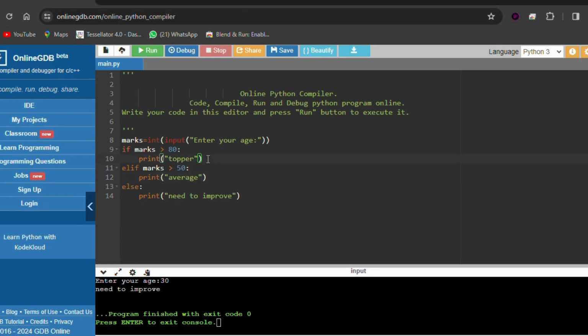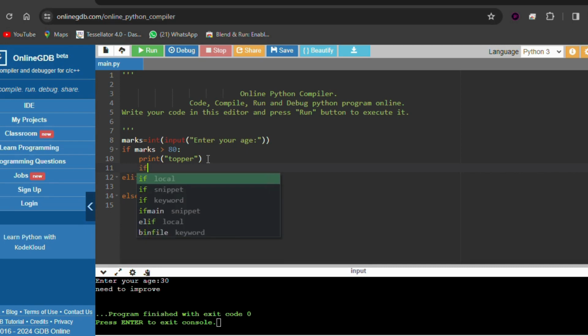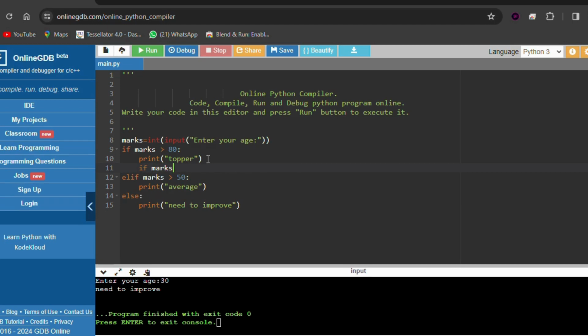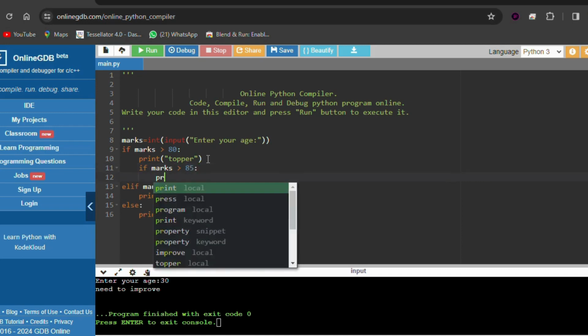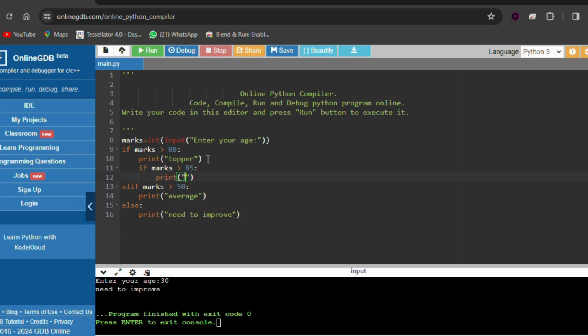Even we can use nested if also. Nested if means we'll be having an if condition in an if condition. So here see, indentation is very important. If marks is greater than 80, it will print topper. So in topper we'll have another if condition. This if condition will also be checked. If the marks are greater than 85, let's say print good.